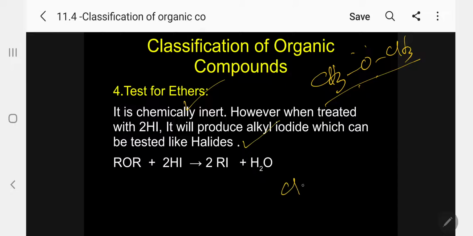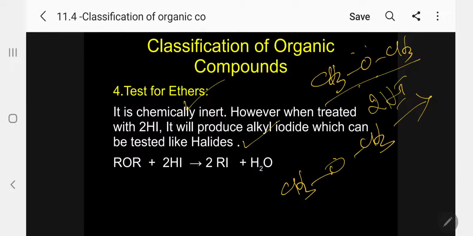See, for example, the ether, dimethyl ether. I am treating it with 2HI. Kindly follow. So what is happening now?